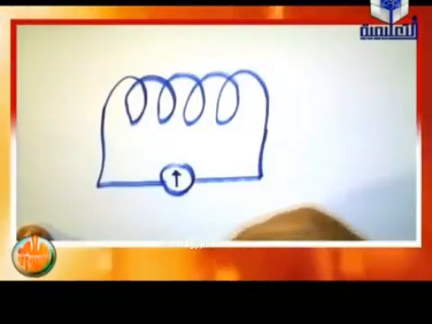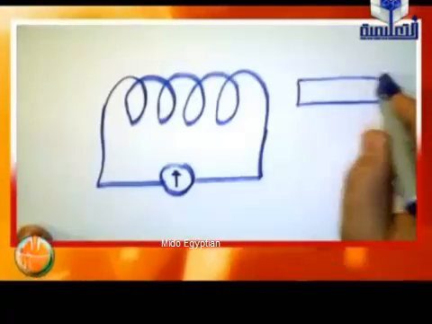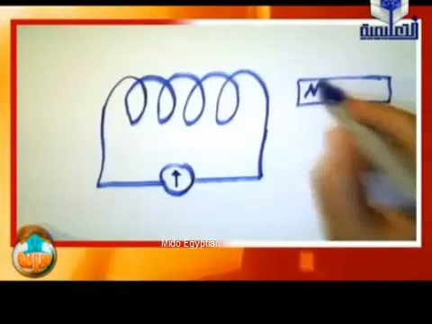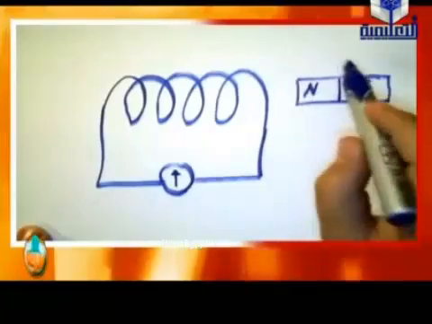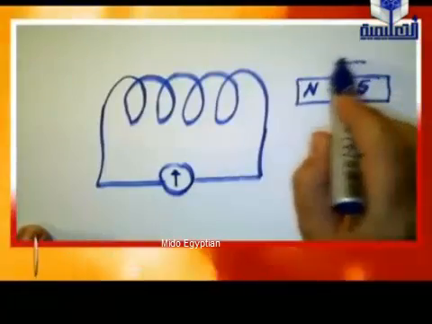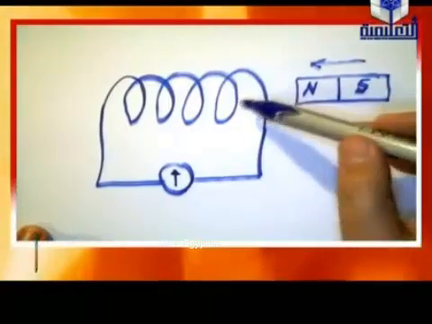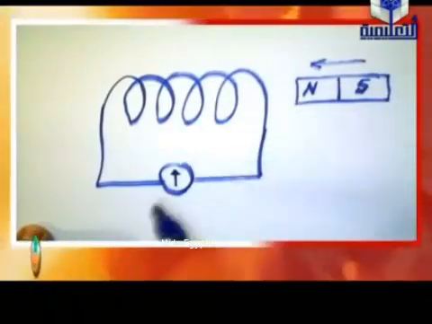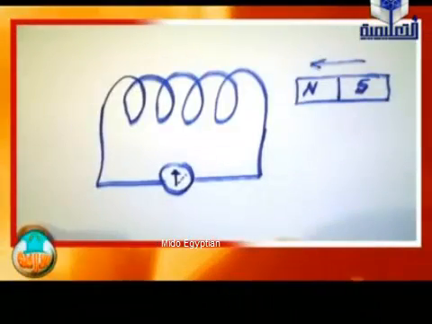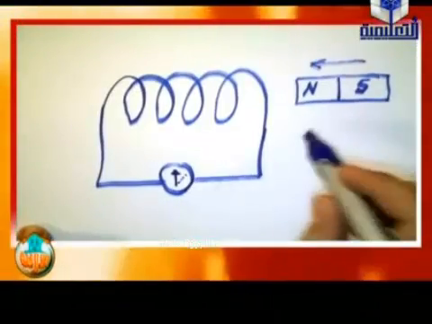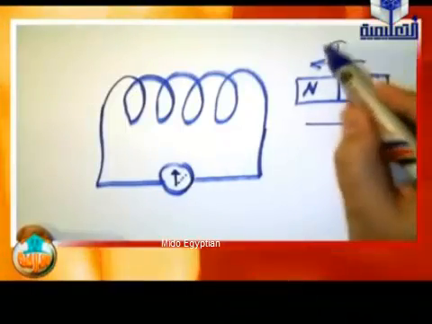After that, bring a magnet bar, north and south, and he found that when the magnet bar is plunged inside the turns of the coil, the pointer will deflect in a certain direction. But when it is removed,